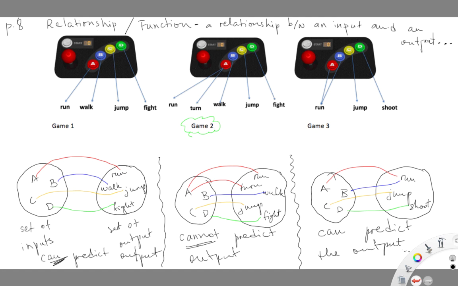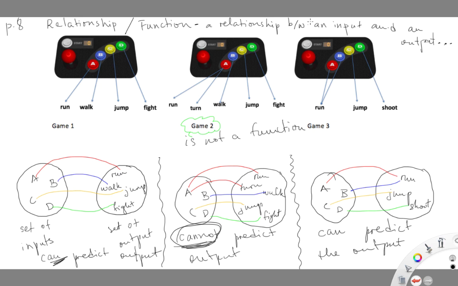So the only time when I cannot predict the output is when I use game 2, game control 2. And the reason is because I have this ambiguity. I don't know exactly what is going to happen if I put an input, if I choose an input A. So therefore game 2 is not a function.